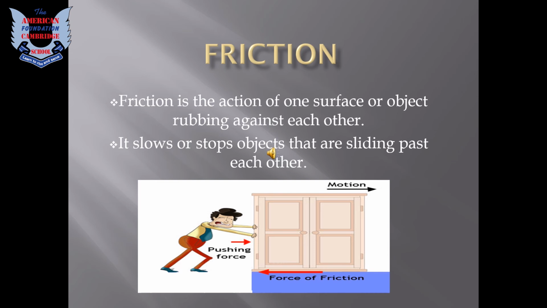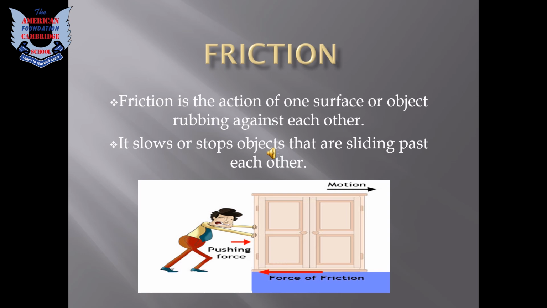The first reason is the cupboard is very heavy, that's why he cannot push it easily. And the second reason is maybe the surface on which he is dragging is very rough. If we have a rough surface, it will be difficult for us to push an object. It is the force of friction that stops the flow of sliding objects.